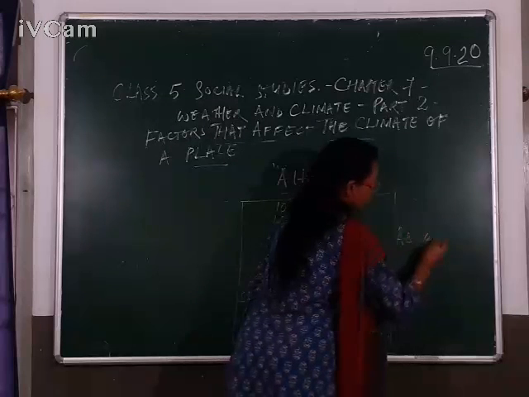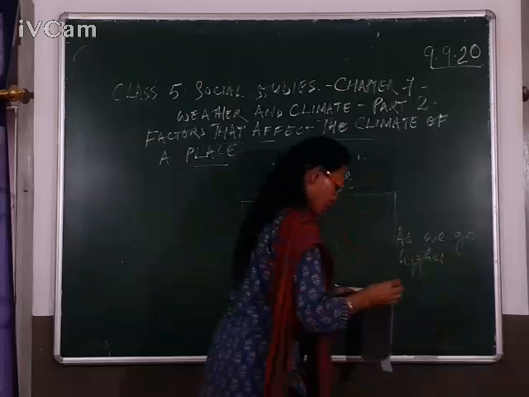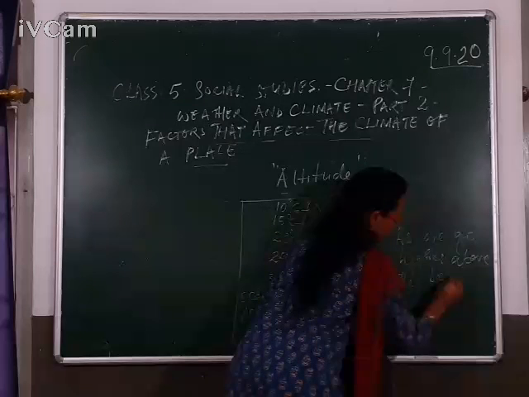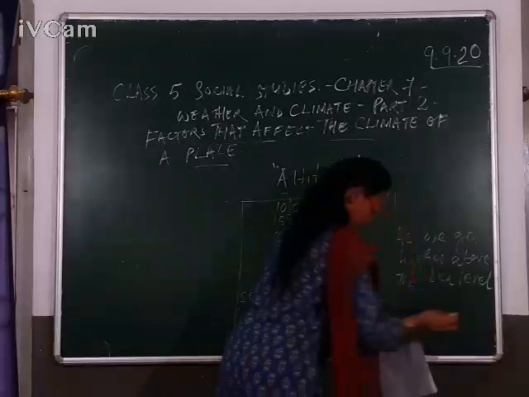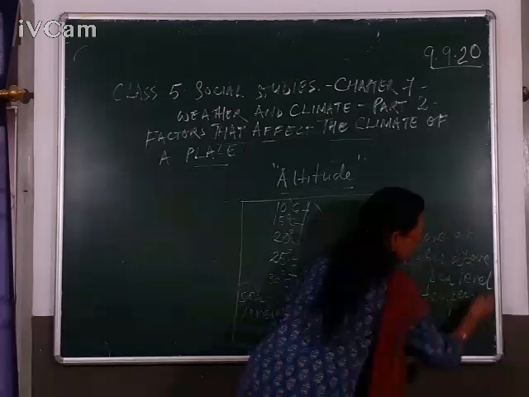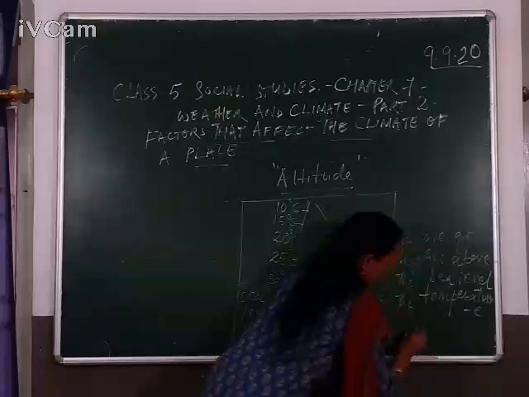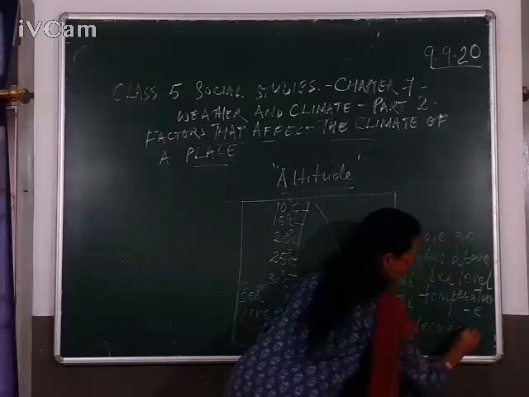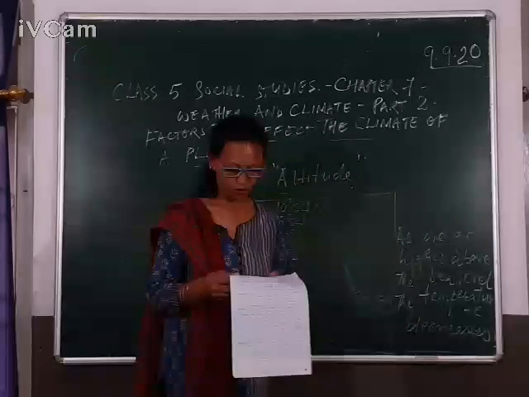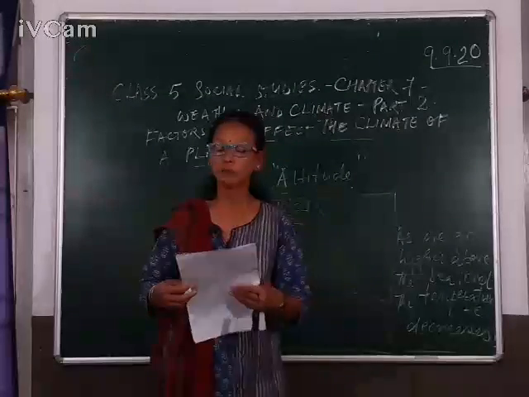Now, as we go higher above the sea level, this picture shows the temperature decreases. This is what the picture explains or shows you. So, this is how altitude affects the climate of a particular place.